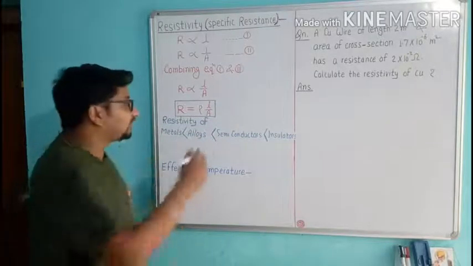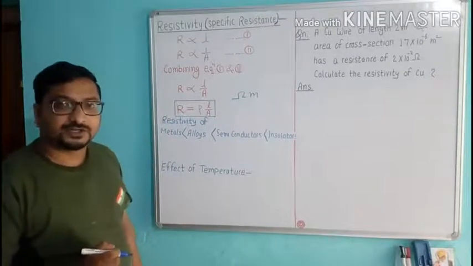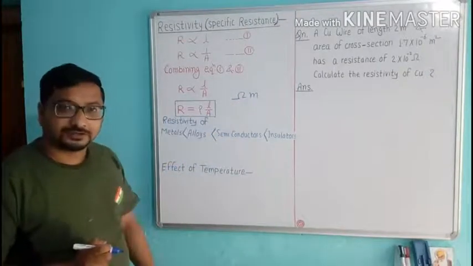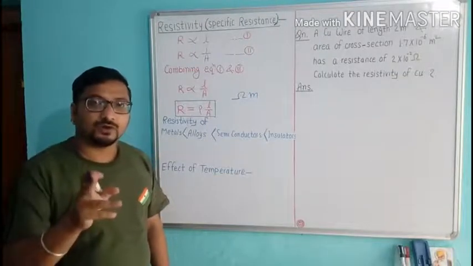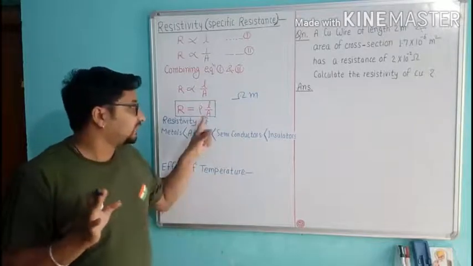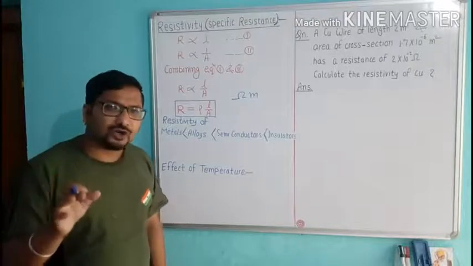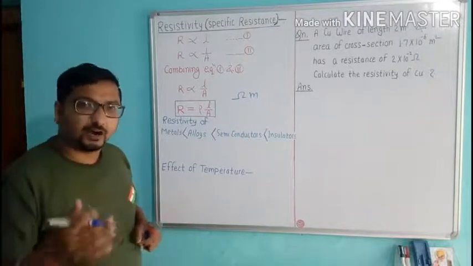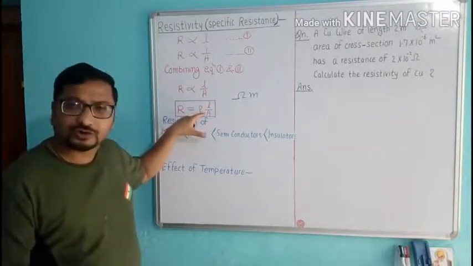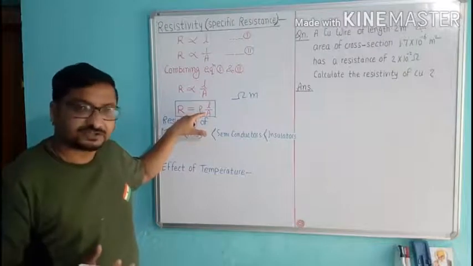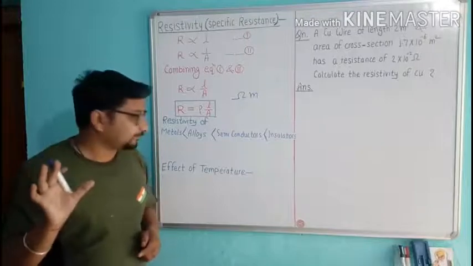Now, the unit of the resistivity is ohm meter. It depends on the nature of the substance and also on temperature. The resistivity depends on the nature of the substance and on the temperature, not on the length of the conductor and not on the cross-sectional area of the substance.